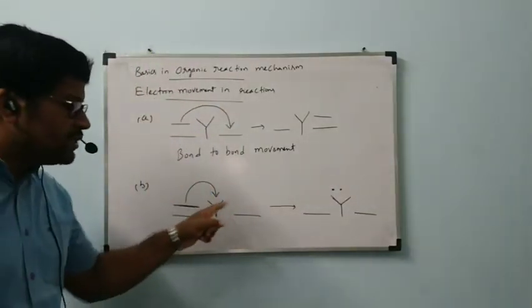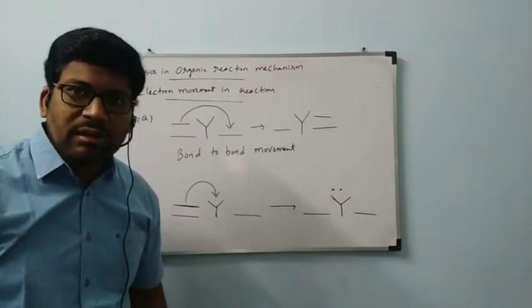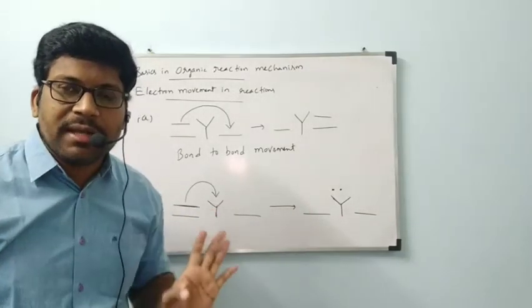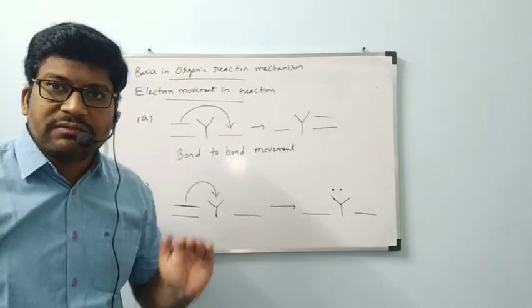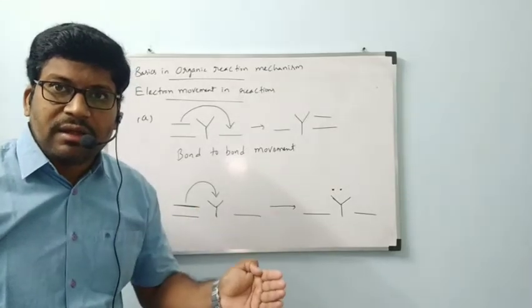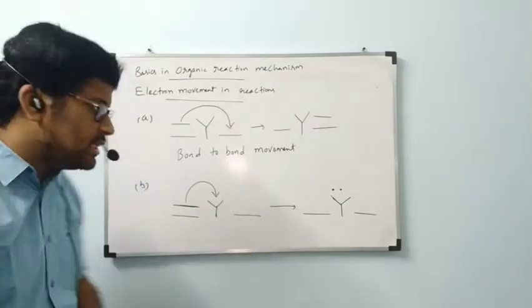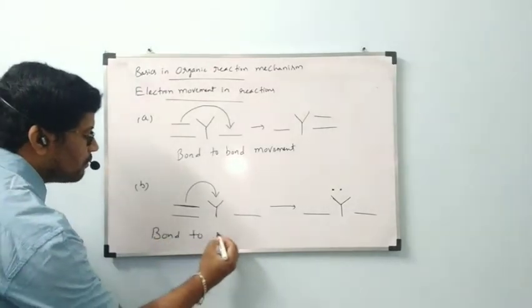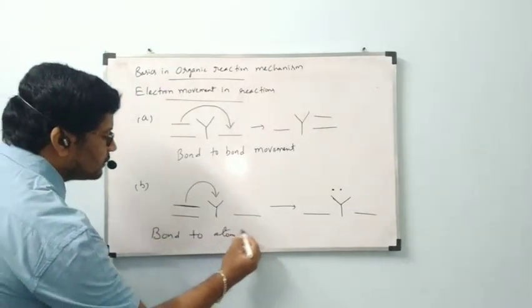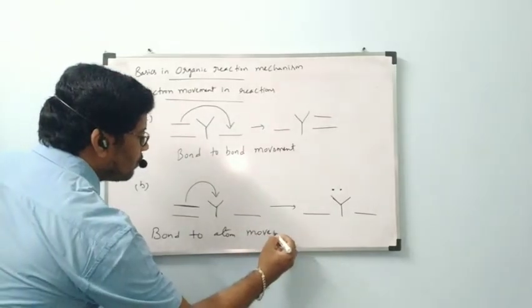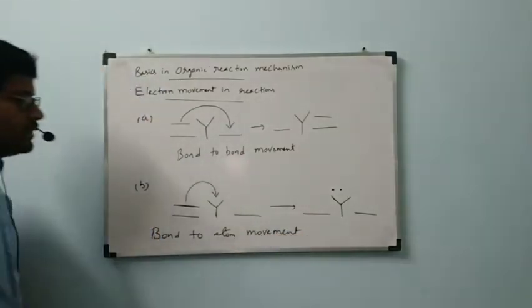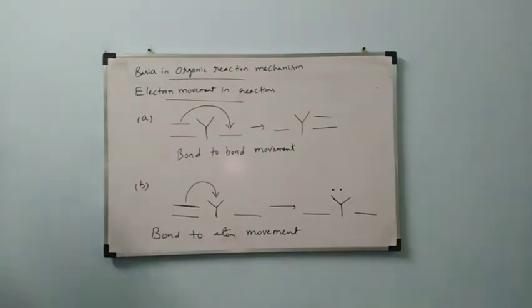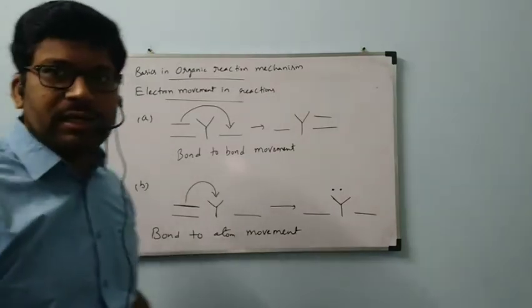When a bond is shifted towards an atom, then the atom will get an electron pair. This is called bond to atom movement.